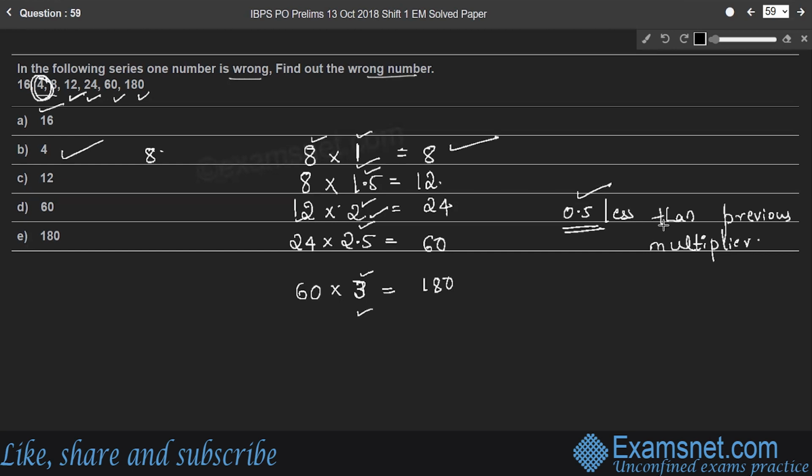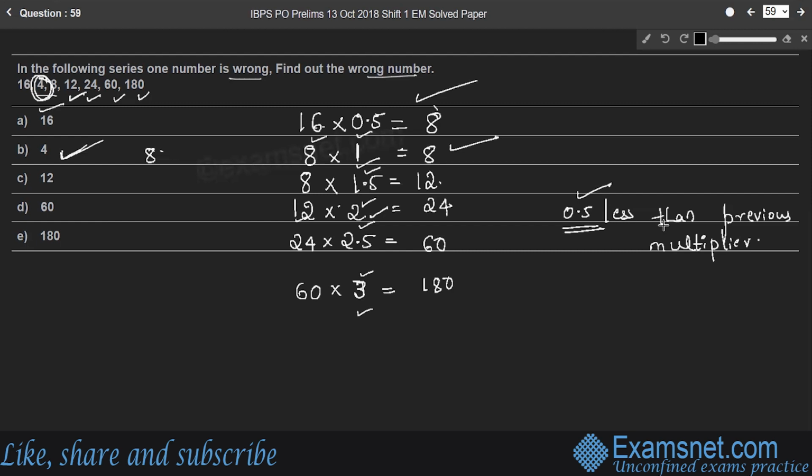So let us verify the answer by taking 8 as the product, 8 as the second number. The second number is obtained when the multiplier is 0.5 and the multiplicand is the first number. 16 into half, or 16 into 0.5, is 8. So the answer is verified. The wrong number is 4 here.